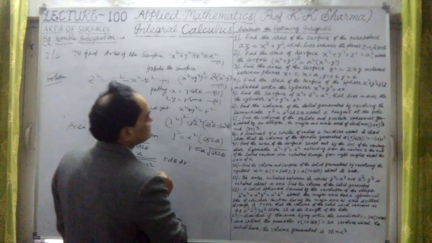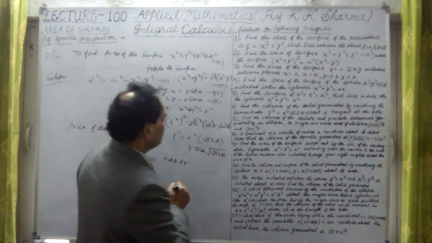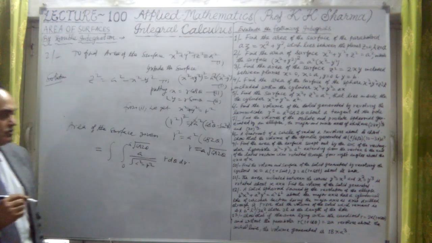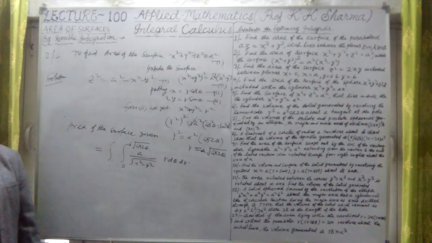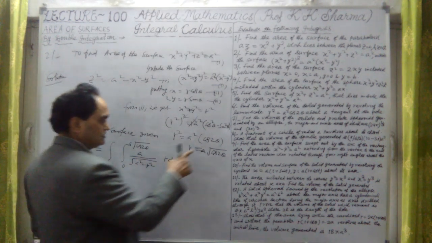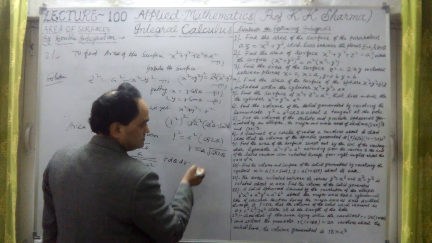If I take one arc from minus pi by 4 to plus pi by 4, that will represent one loop, the area of the loop here. So the limits for theta in this case will be 0 to pi by 4, because we have to take the loop of this area.